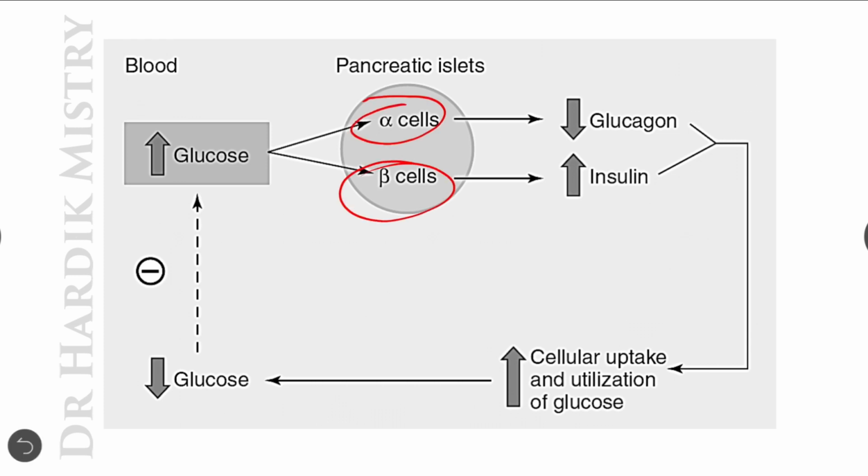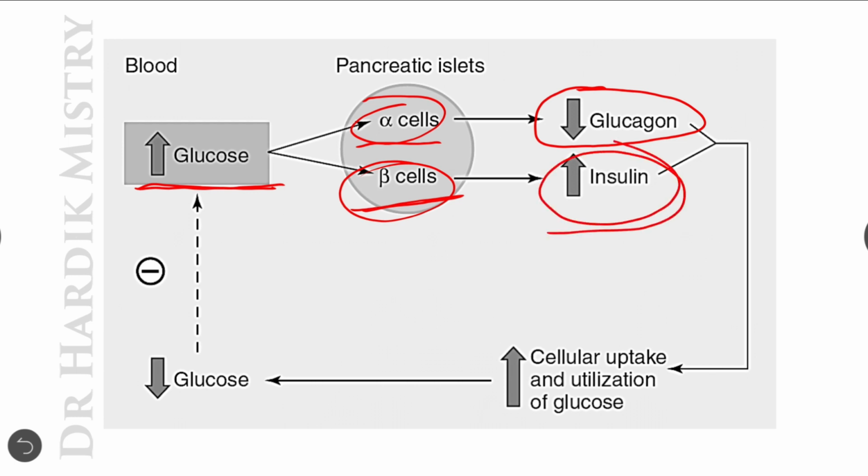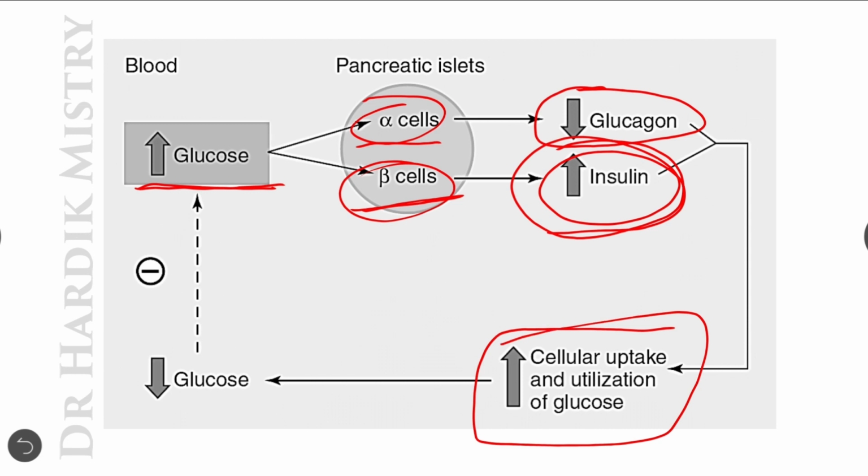So when the blood glucose level is increased, it has a negative effect on the alpha cell, so there will be a decrease in the glucagon secretion. The increase in the blood glucose level stimulates the beta cell to release insulin, so there will be an increase in the insulin level inside the body, and due to this there will be increased cellular uptake and utilization of the glucose. So that is the mechanism through which the insulin will reduce the blood glucose level.